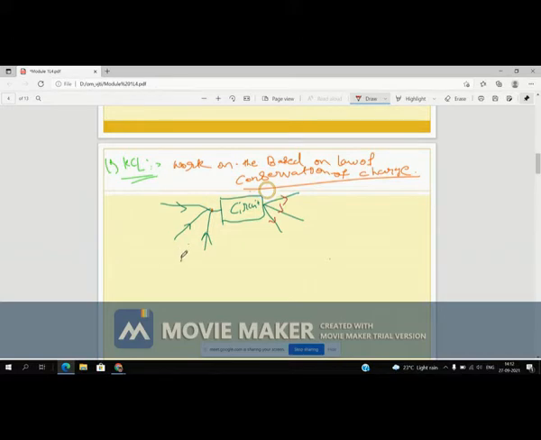This is the entering current, this is the leaving current, right? If one node has entering current, it is equal to the leaving current of that node.